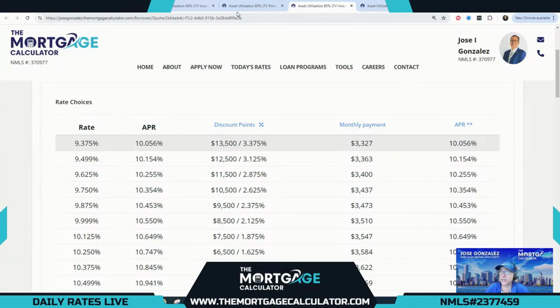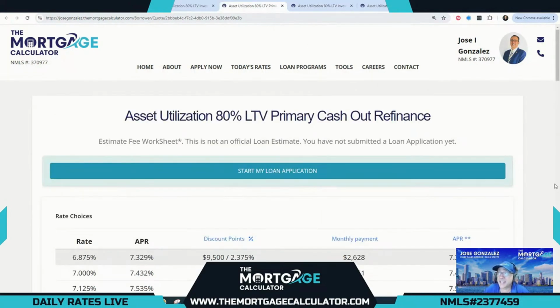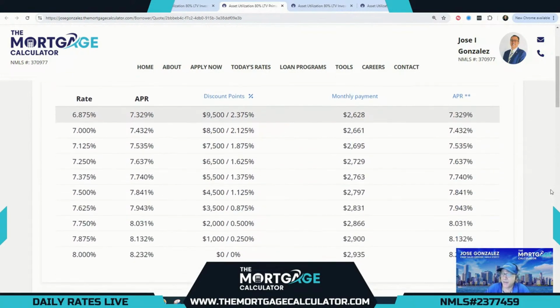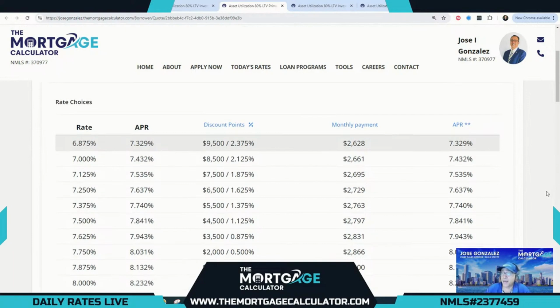Now, our asset utilization cash out options, I do have 3 options for you here today, the same options I shared for you for purchase as refi. So here we have our primary cash out. 80% is the maximum LTV for any cash out. And we have 8% as our lowest cost option at par. And you can buy that down all the way to 6.875 at a cost of 2.375 points.